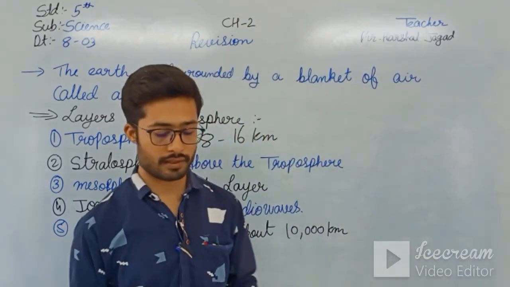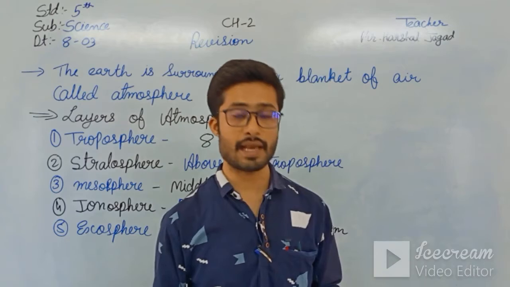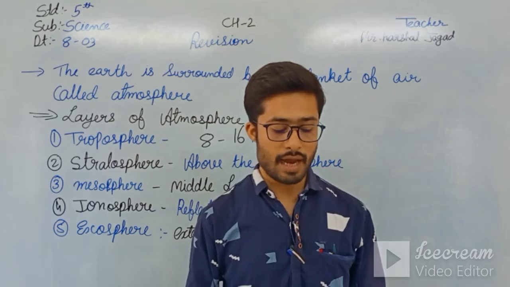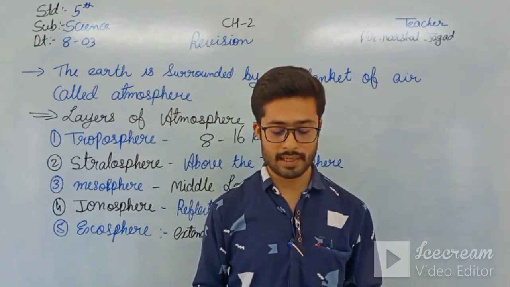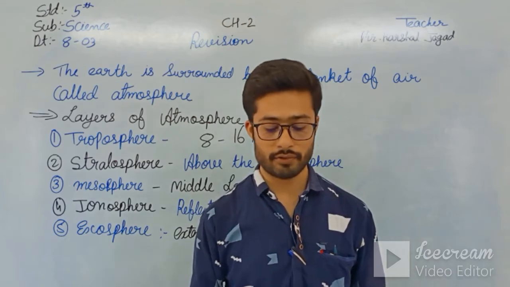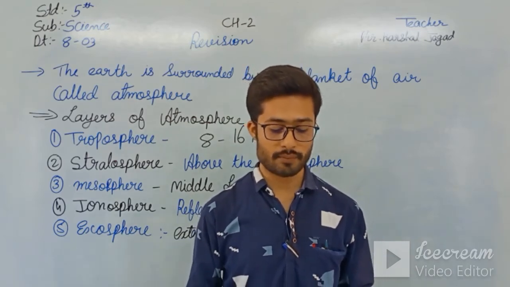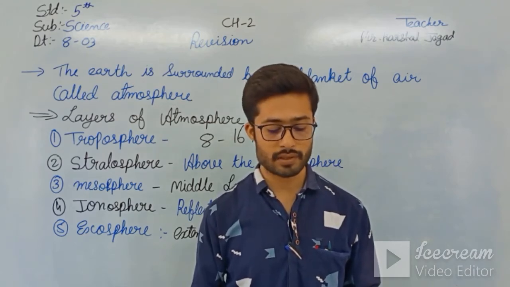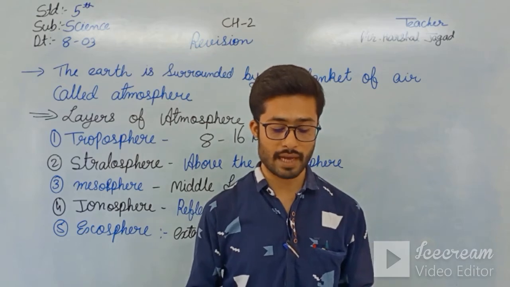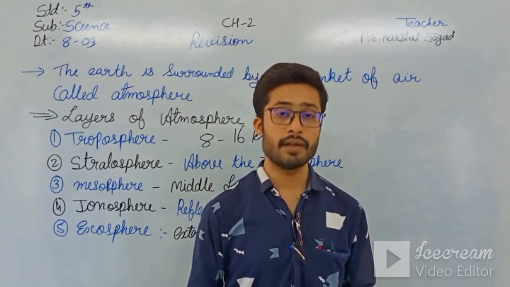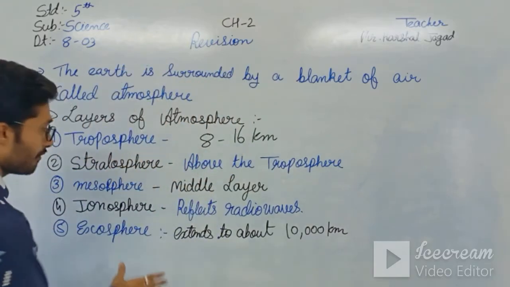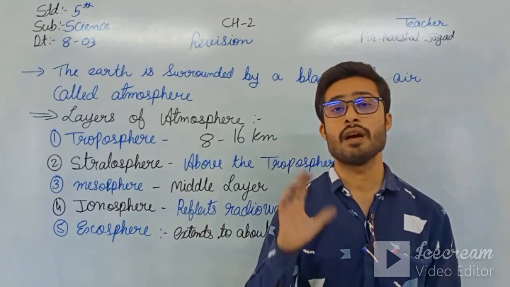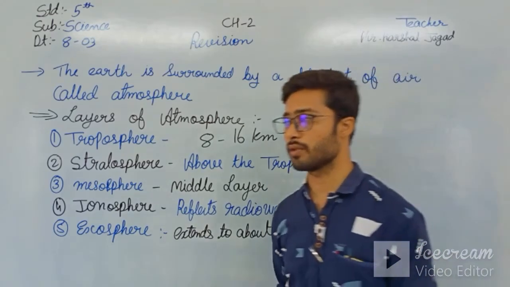Okay, moving further, the last one, above the ionosphere, is the exosphere. It extends to about 10,000 km above the earth and fades into outer space. Weather satellites orbit the earth at a height of 700 to 1500 km. Communication satellites positioned at a height of 36,000 km reflect signals and make it possible for us to speak on the phone to anyone across the world. So the last layer, due to which we can use the phone and call any part of the earth, is the exosphere.